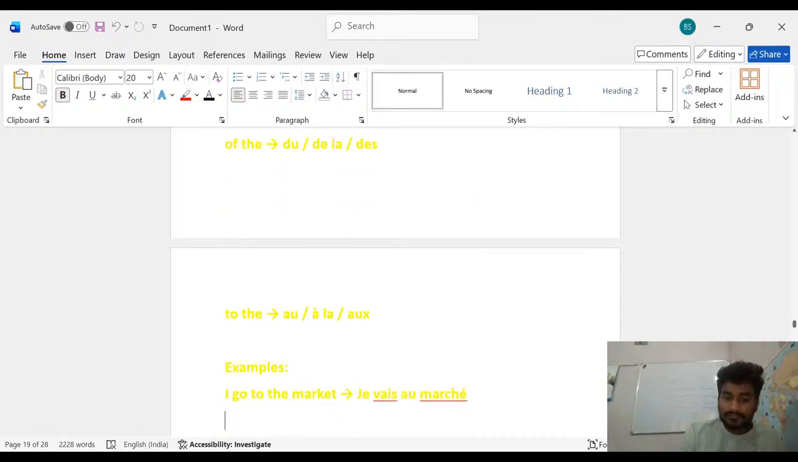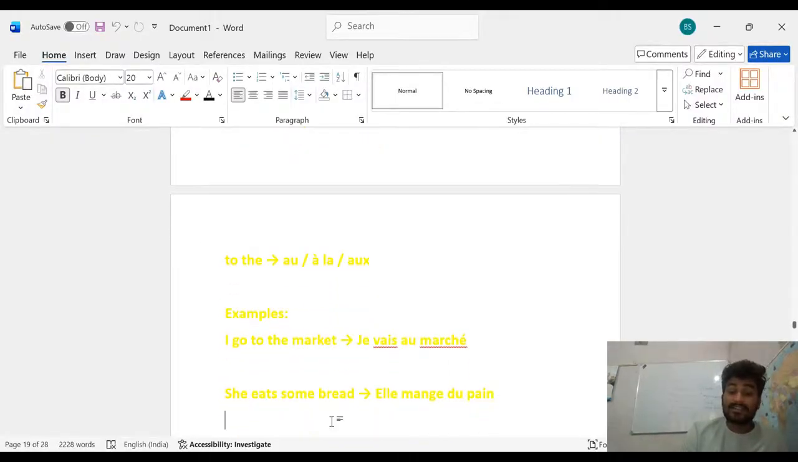Now example, I go to the market. What is the translation of this? I go to the market: Je vais au marché. Now the next one: she eats some bread. So here it is: Elle mange du pain.